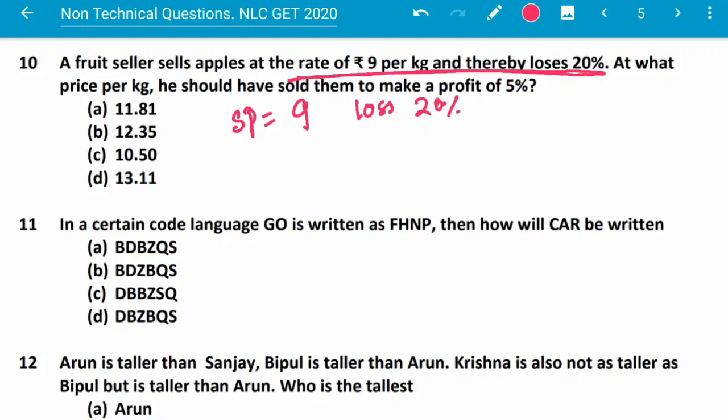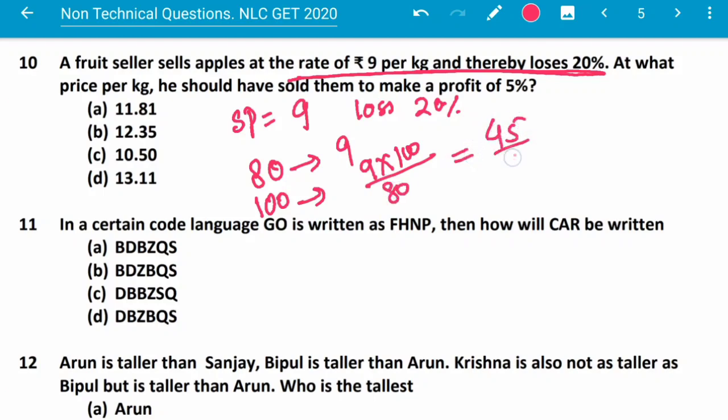At what price per kg should he have sold them to make a profit of 5%? So I will say that loss is 20%, means 80 represents 9. So what will be the 100? That means the cost price is 9 into 100 by 80.